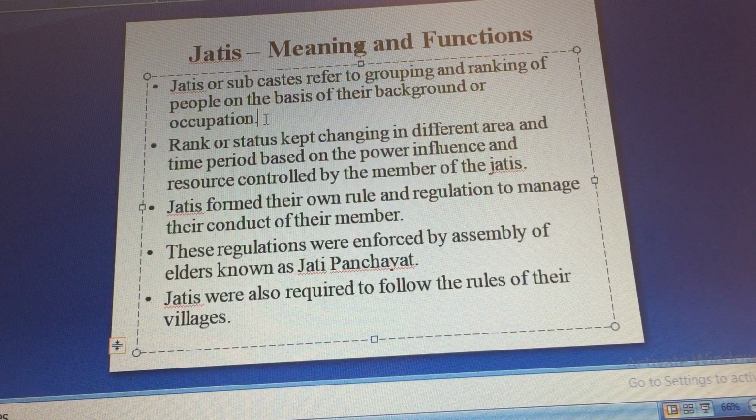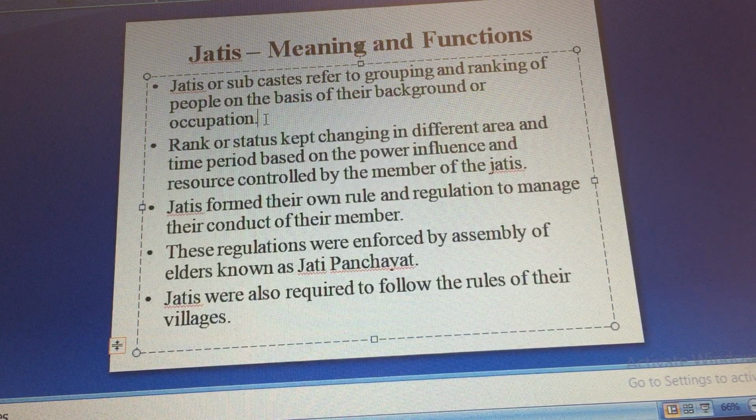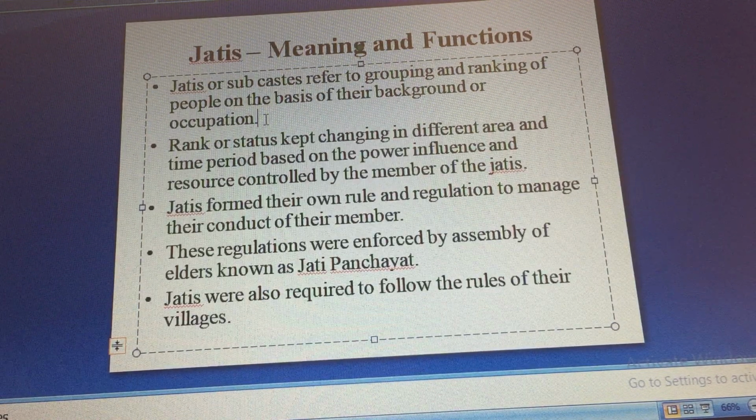Like Ahoms were tribal, but they were able to form a big kingdom. In the same way, Gond was a tribal, but they formed a very big Gond kingdom. And in medieval period, we see many rulers who were not Kshatriya, because generally in ancient period, what you have studied, Kshatriya were the rulers or fighters or soldiers.